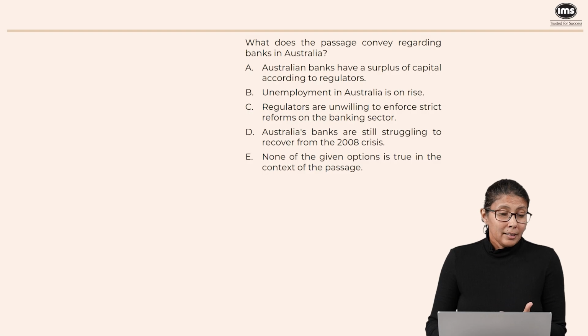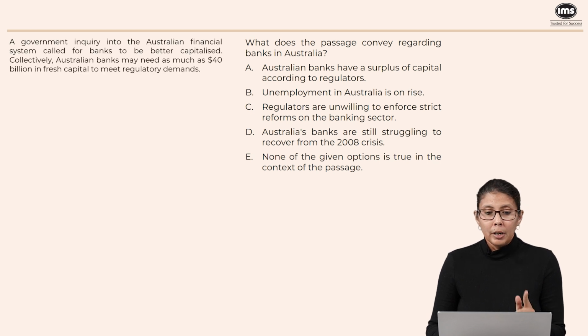Now here we seem to have repeated the same question, right? Except that the answer options have changed. What does the passage convey regarding banks in Australia? Again, fact-based question, we might have to refer to the text. Let's take a look at our first option. Australian banks have a surplus of capital according to regulators.